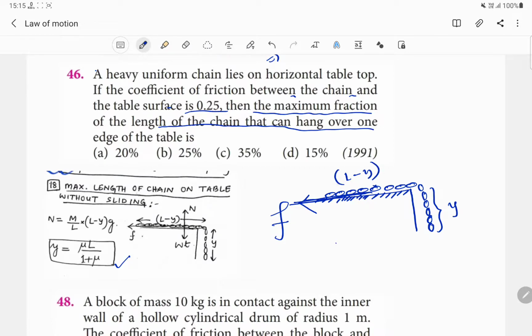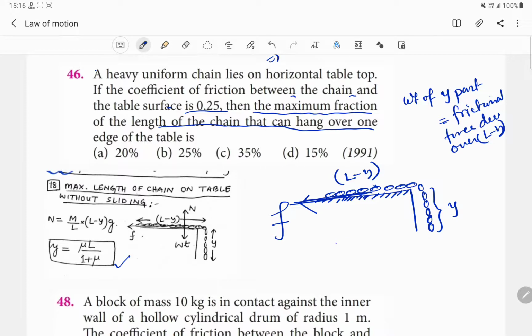So basically we can say that the weight of this hanging y part will be equal to the frictional force developed over L minus y.